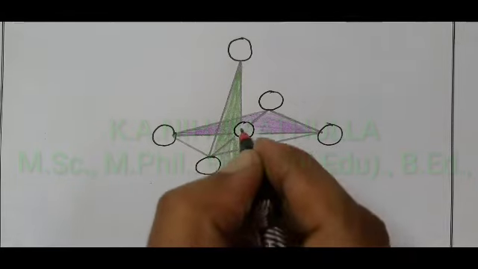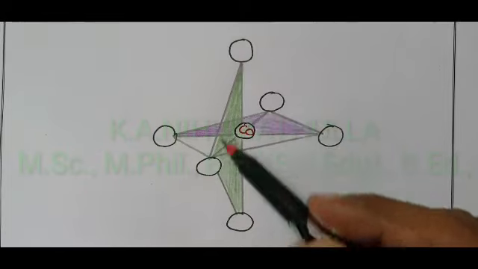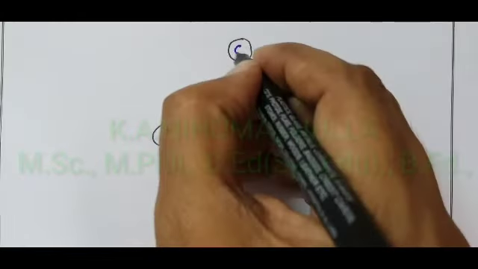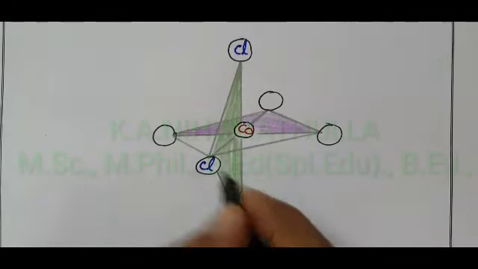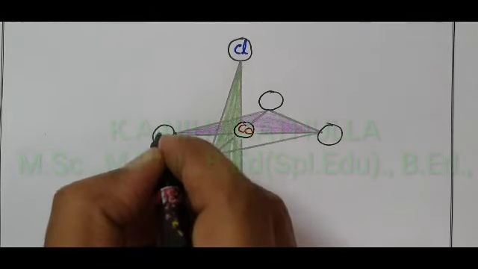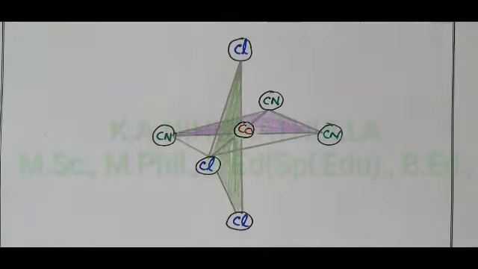Central metal ion cobalt at the center. This is one apex and this one is another apex. Say, for example, three ligands are Cl, chlorido: here one Cl, here another Cl, and a third Cl. The other three ligands are CN, cyanido kappa C, cyanido kappa C, cyanido kappa C.